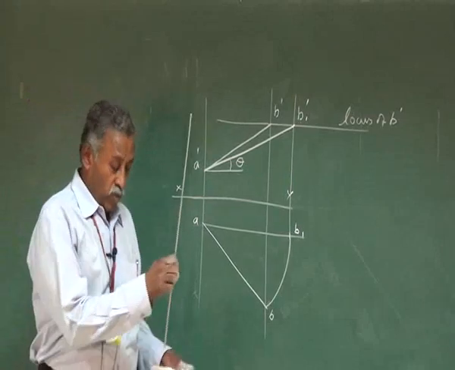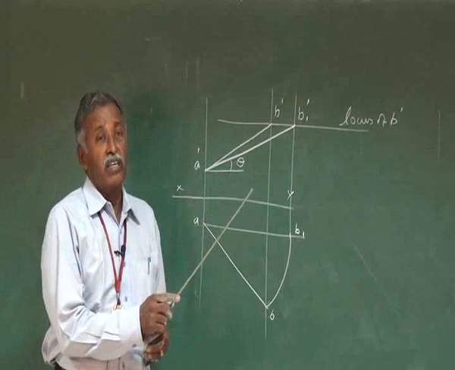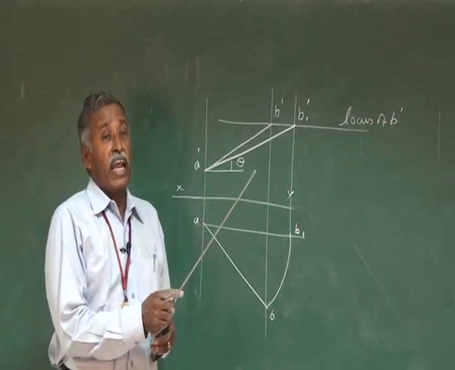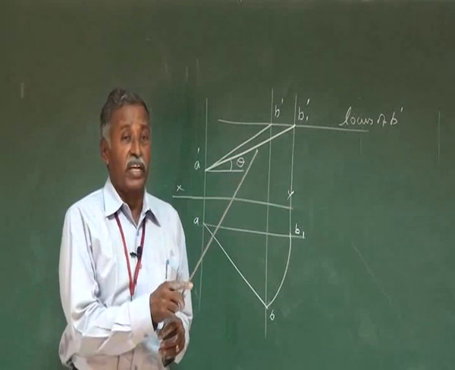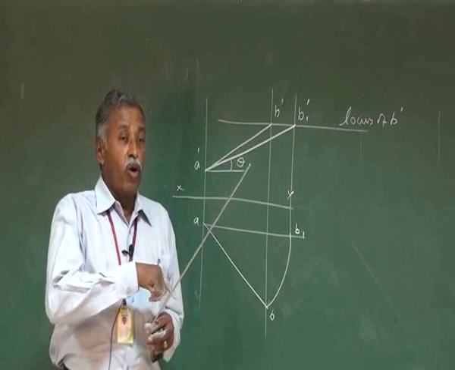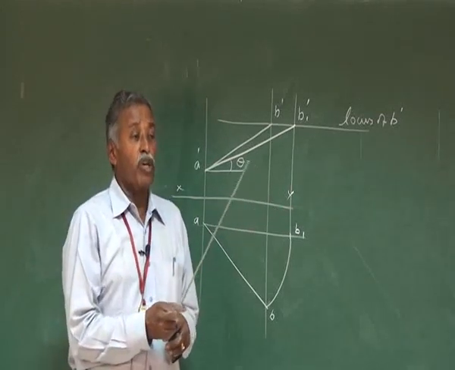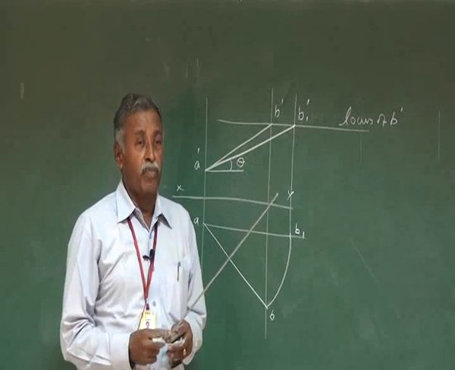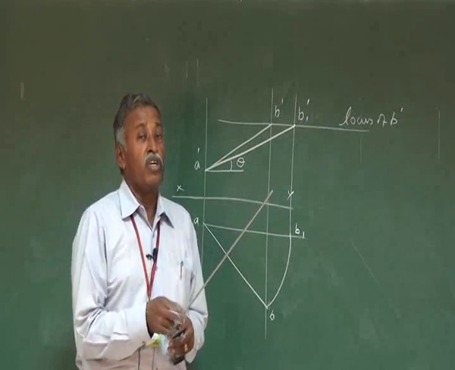The same way, you try to rotate this straight line and keep it parallel to HP. Suppose you rotate this straight line and make it parallel to the horizontal plane without changing the inclination with respect to the vertical plane. So you keep point A the same, and keep the inclination also the same.